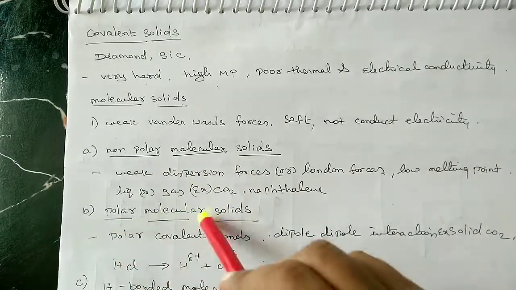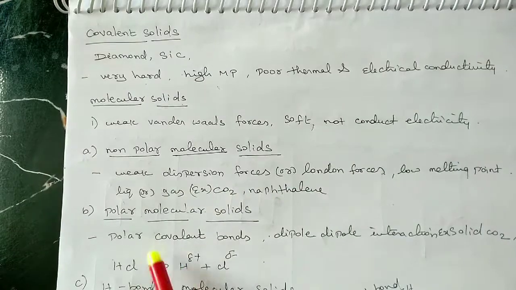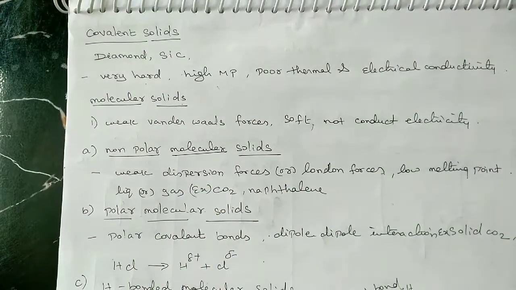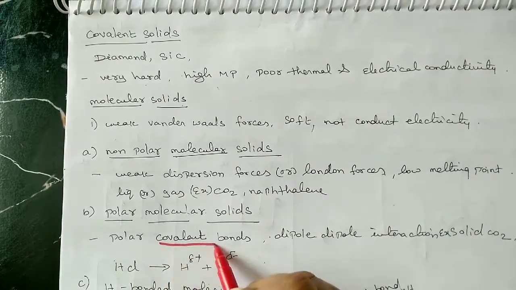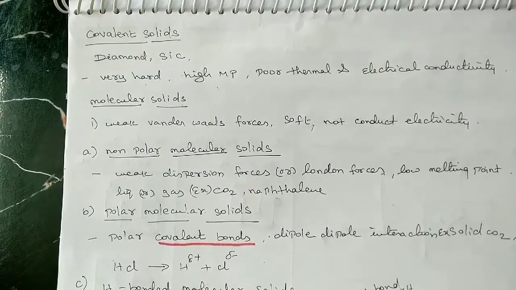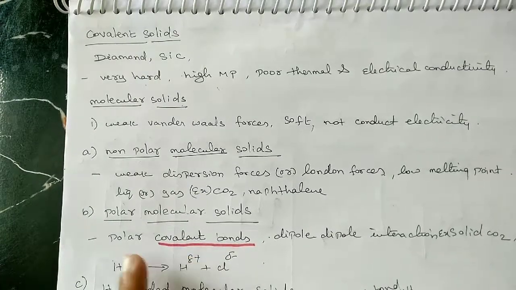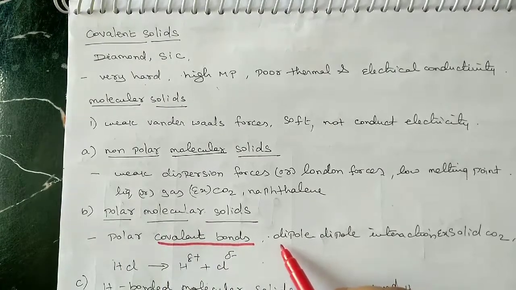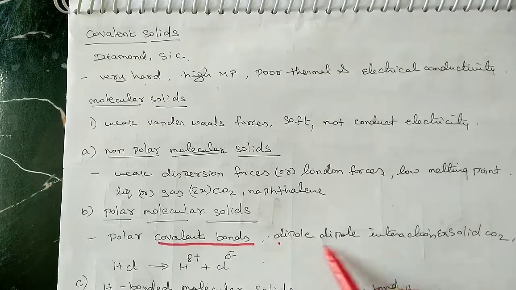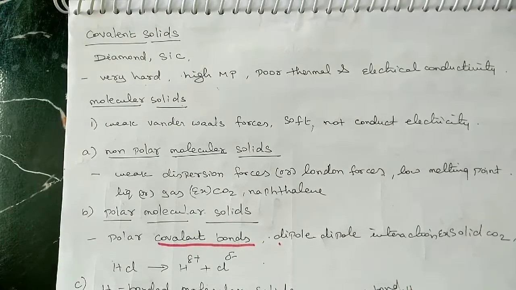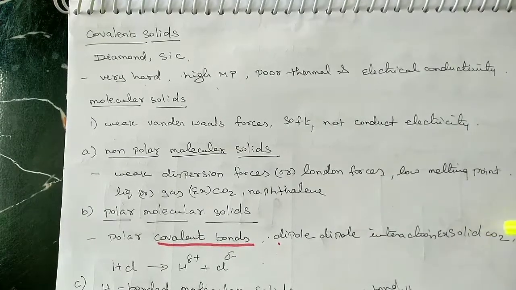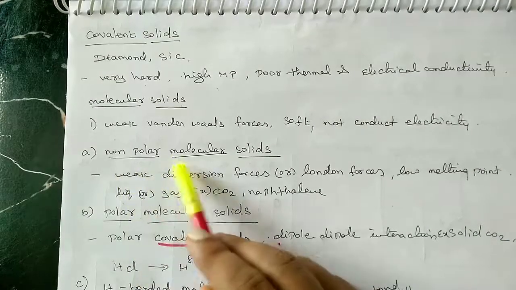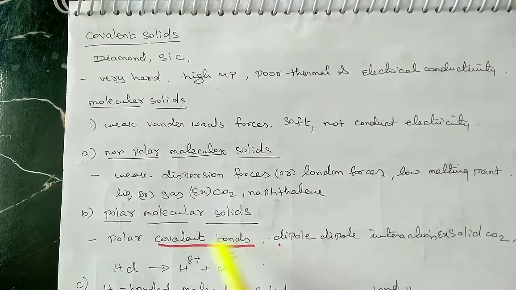Another one is polar molecular solids, having polar covalent bonds. There is a presence of a bond, that is a polar covalent bond. The bond that exists in a polar molecule is a covalent bond, and it is slightly polar. The slight polarization is due to the presence of dipole interaction between the molecules. The example for polar molecules is solid carbon dioxide, not normal carbon dioxide. Normal carbon dioxide has non-polar molecules, but solid carbon dioxide is a polar molecule.